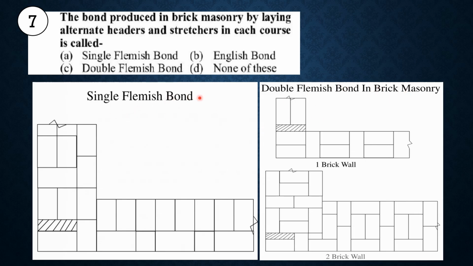In single Flemish bond, the front side has the alternate headers and stretchers, and in the double Flemish bond, both sides have alternate headers and stretchers. So the proper answer of this question is double Flemish bond, because they ask alternate stretchers and headers in each course.